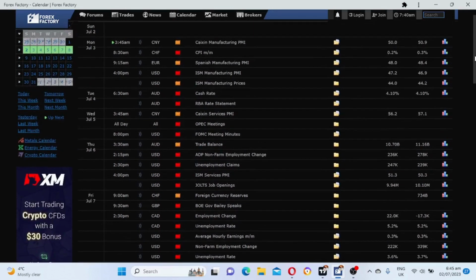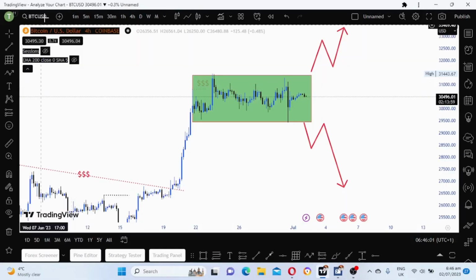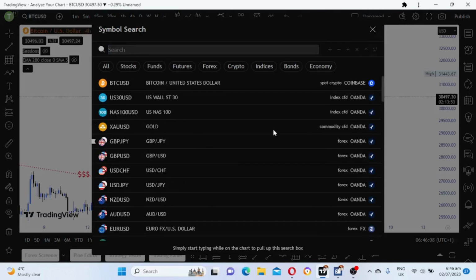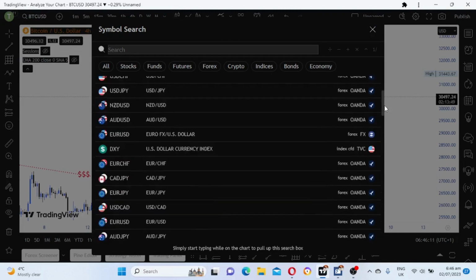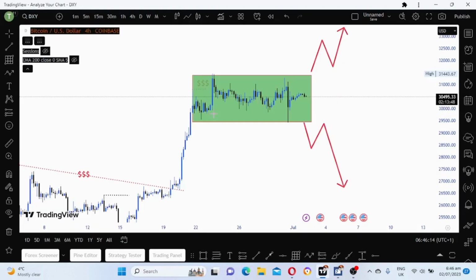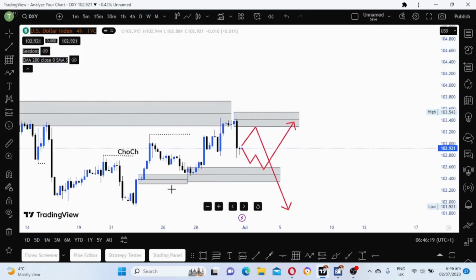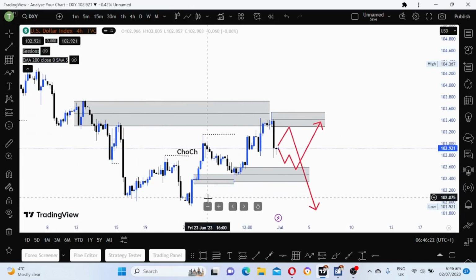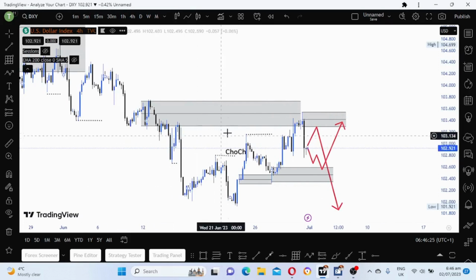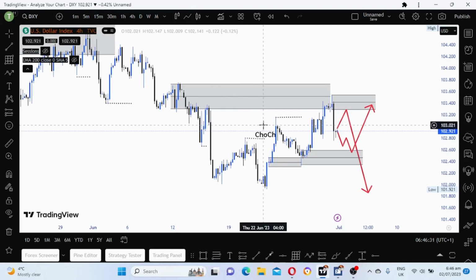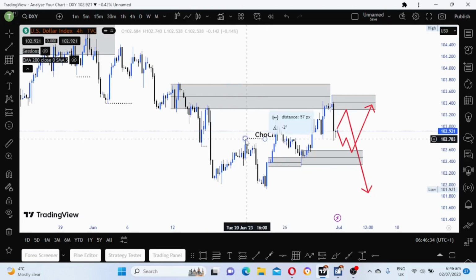So let's get into the charts now. As usual, we start with the DXY analysis. Here is our DXY analysis on the charts on H4. As you can see on H4, we have shifted now. After breaking, we have a change of character here.